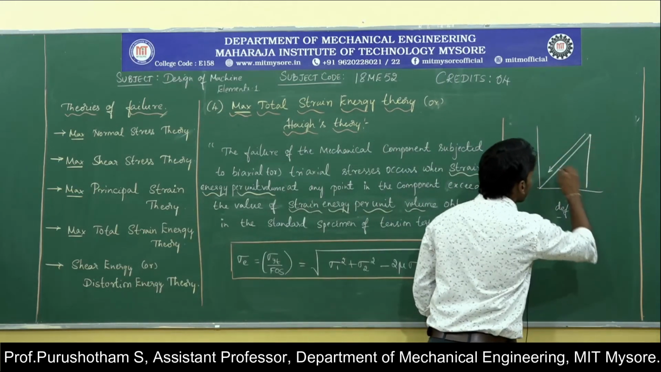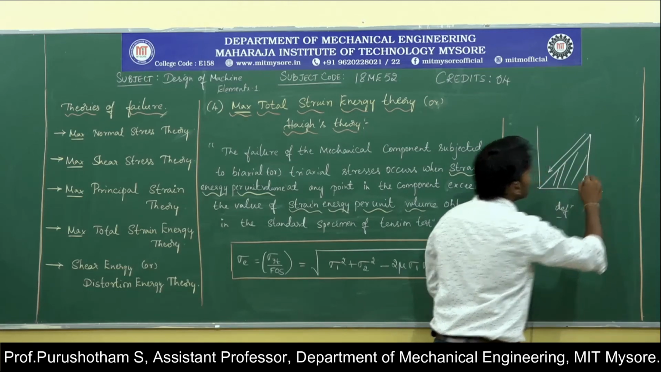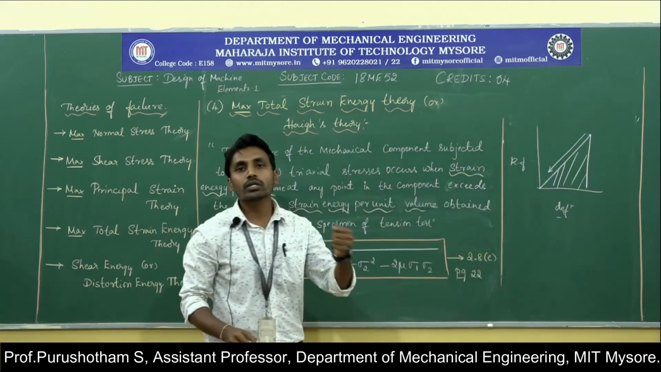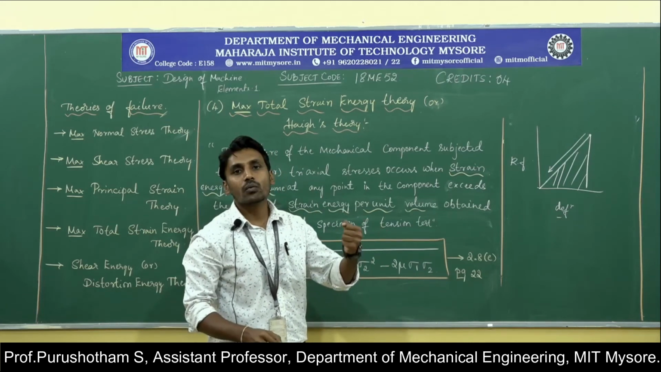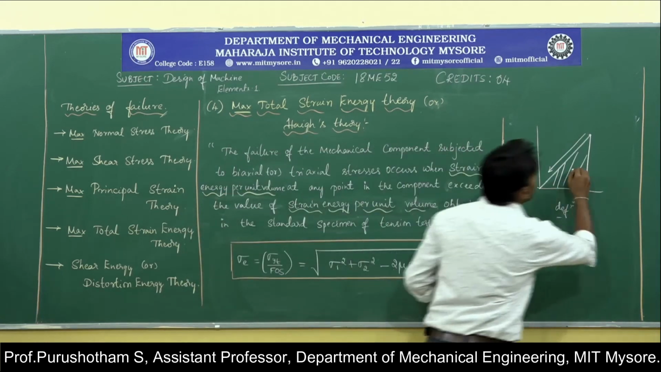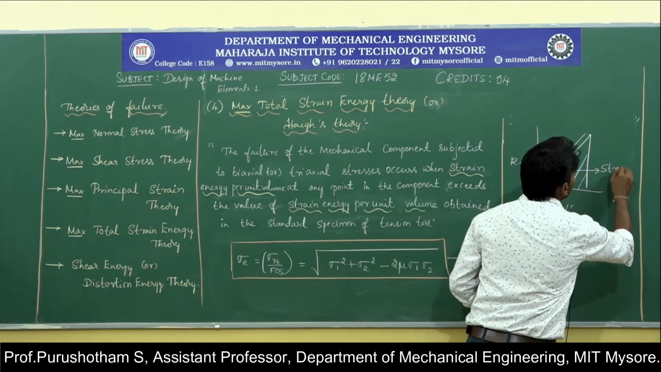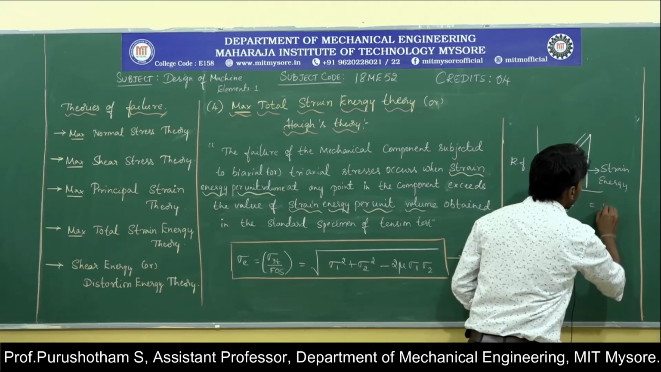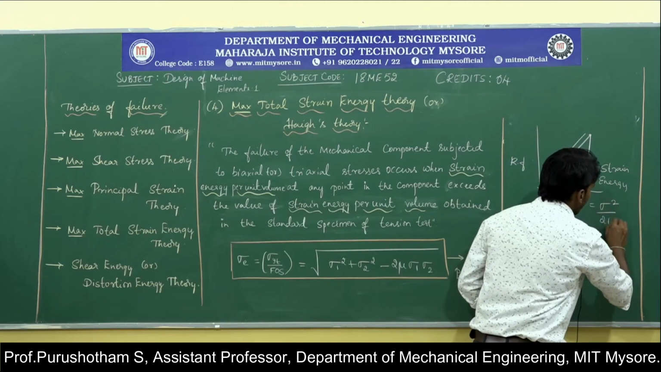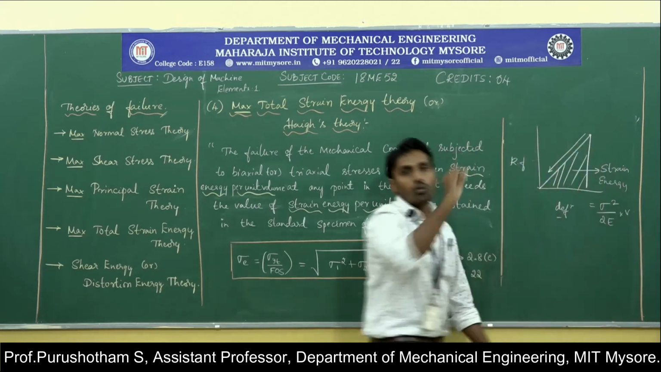That means the body stores some energy, and when you remove the external load, it regains its original shape. This energy is called strain energy, which is given by sigma square by 2E into volume.